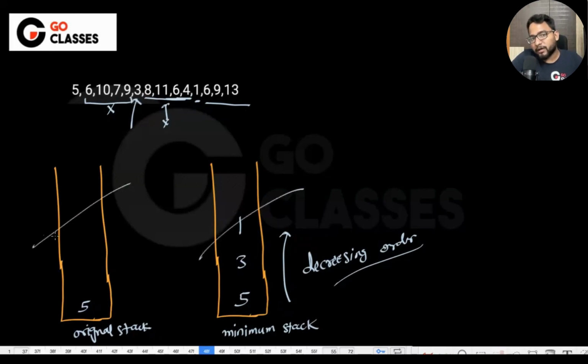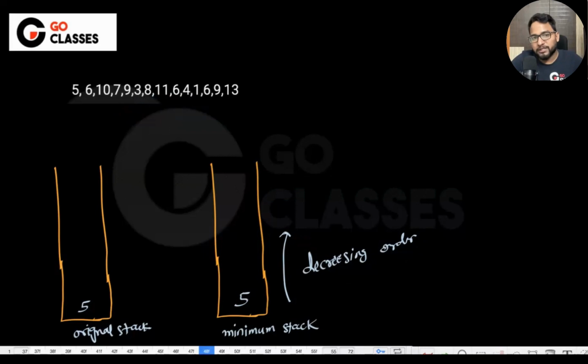If minimum gets popped off from this stack, I will pop from this minimum stack also. Now the next minimum is 3. Okay. And the next minimum is 5, like that. So basically what I'm doing here is that I'm keeping the minimum on the top. Okay. And in the decreasing order, you can understand from the bottom to top. So basically every time I see some number, if it is useful, I will keep it. Okay. So 5, 5, that is fine. Now 6 is coming. 6, both the places. Oh, sorry. At this place, obviously it will be there. Will you keep this 6 here also in the minimum stack? I don't think, right? Okay.